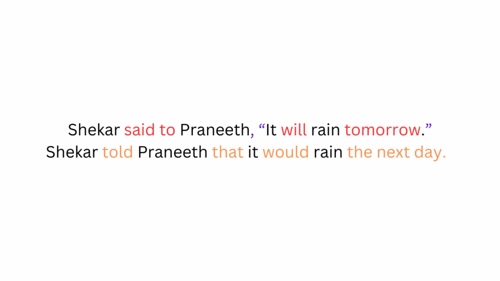Let's see the seventh example. Shekhar said to Praneeth, it will rain tomorrow. Now the seventh example is different because I have not used said, but I have used said to. So the answer is said to changes to told. So Shekhar told Praneeth that it will changes to would. Rain tomorrow changes to the next day.